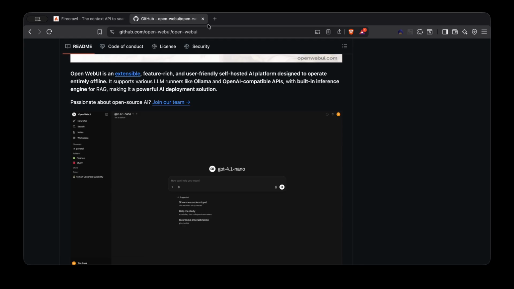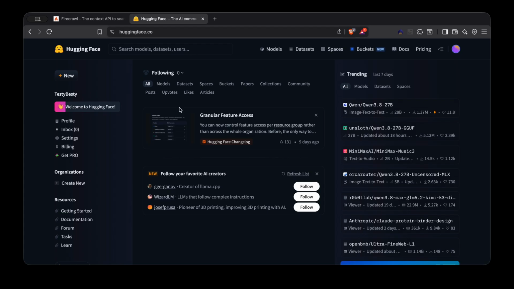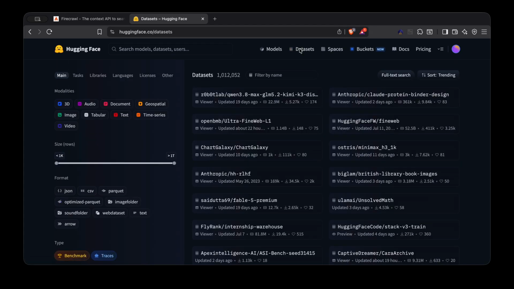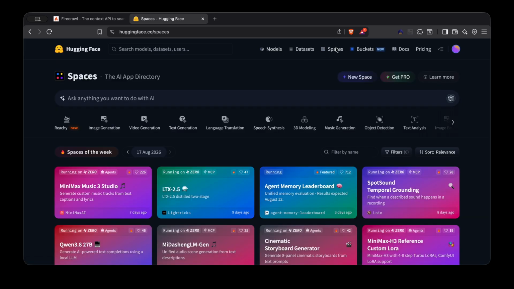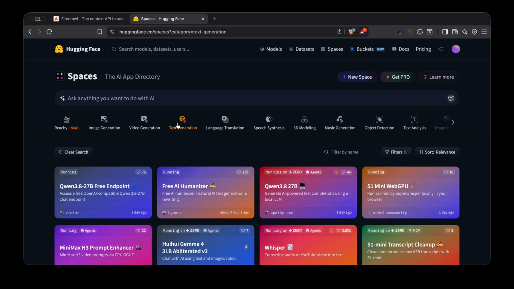The last but not least, Hugging Face. Really important also for developers. There is also a ton of datasets that you can use for LoRA, for training your models, and they have also some free models, some guardrails, and in their Spaces you can also play around. Some of them have already some POCs here, for example text generation.